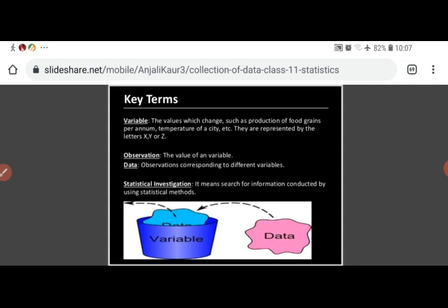Next is statistical investigation. Statistical investigation means search for information conducted by using statistical methods. Statistical investigation means to investigate, to search the information related to study. Whatsoever we are going to study, if we collect information related to that study, that is called statistical investigation.